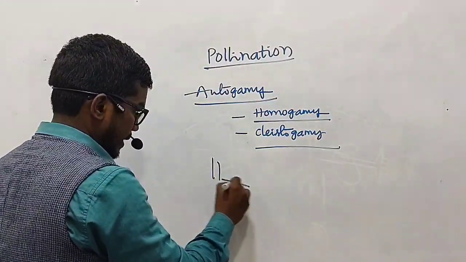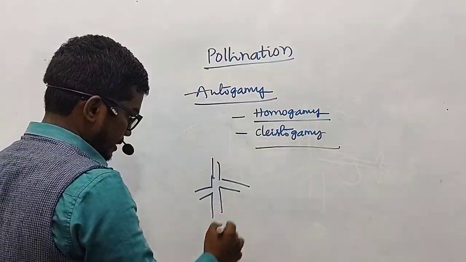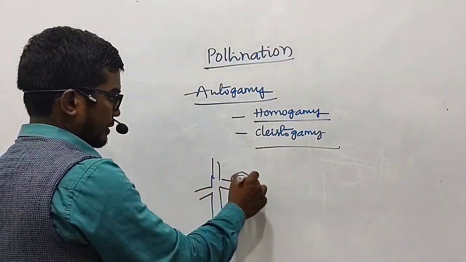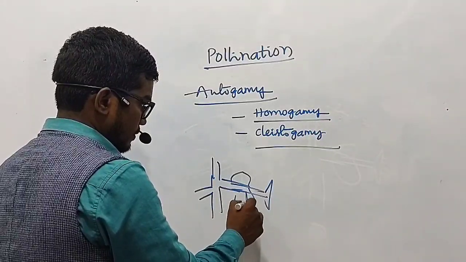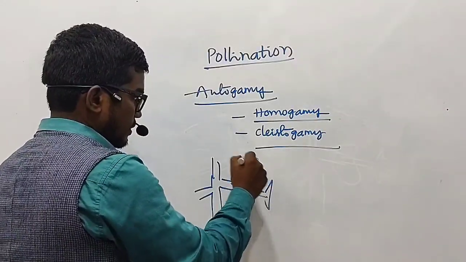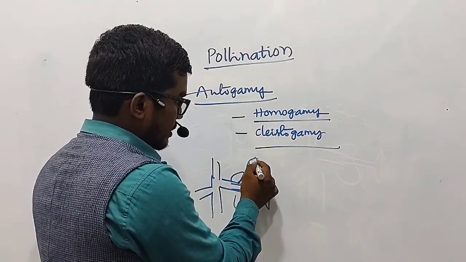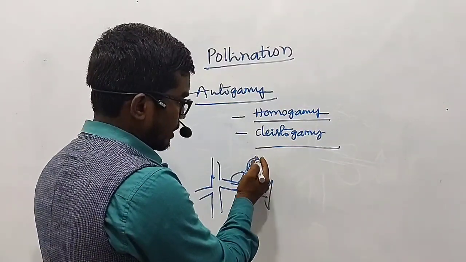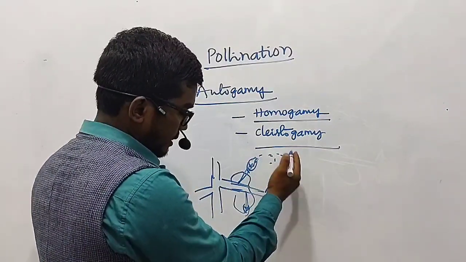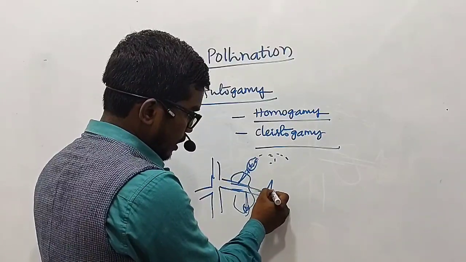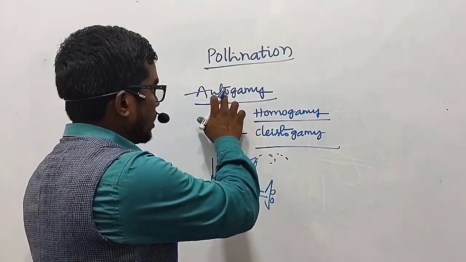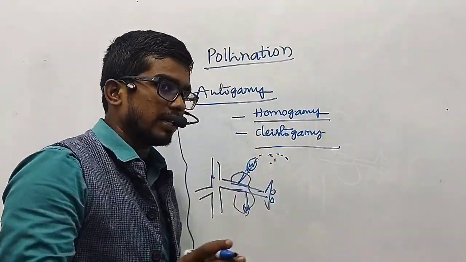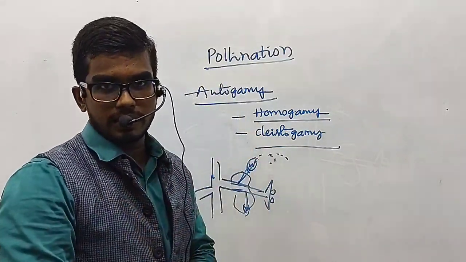Let us consider a plant with a flower. The male gametes are released through pollen grains. When pollen grains are released, they deposit onto the stigma of the same flower. That is what we call autogamy, or in simple terms, self-pollination.